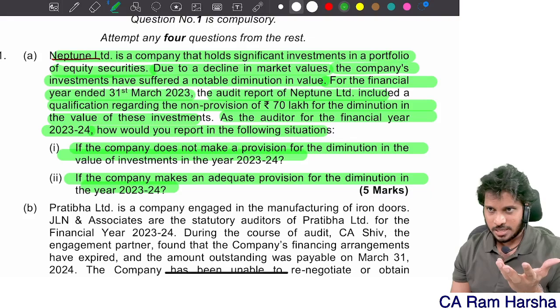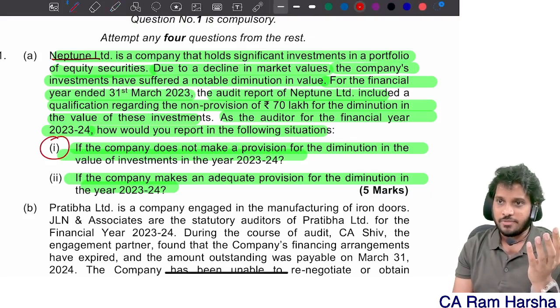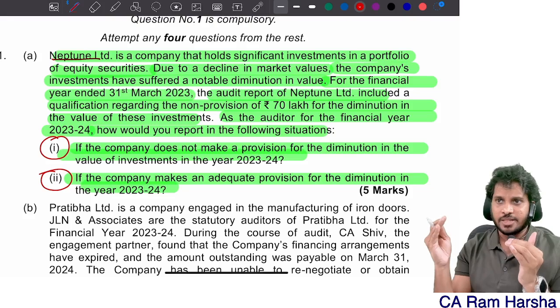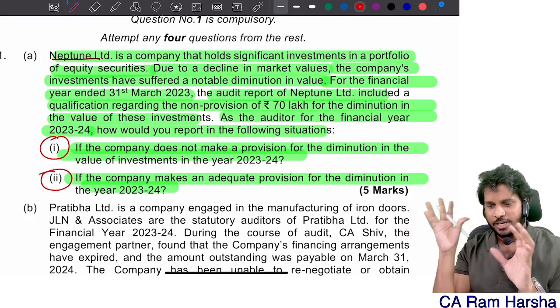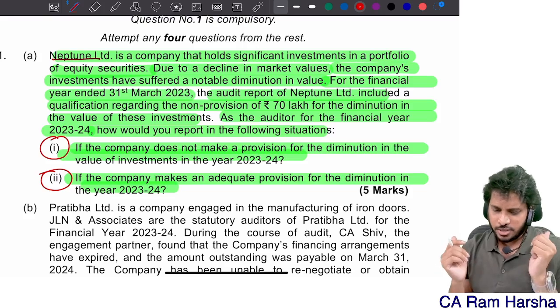710 reporting. For the first case, you need to qualify. For the second case, you just have to refer in the other matter paragraph that the previous year auditor is somebody else, and correct one, you know?